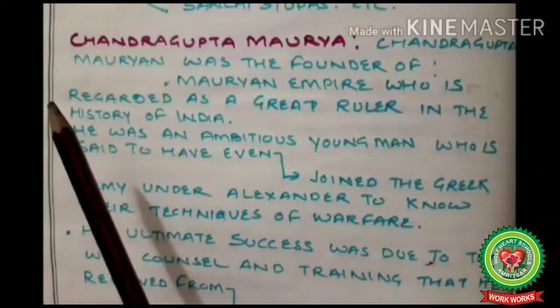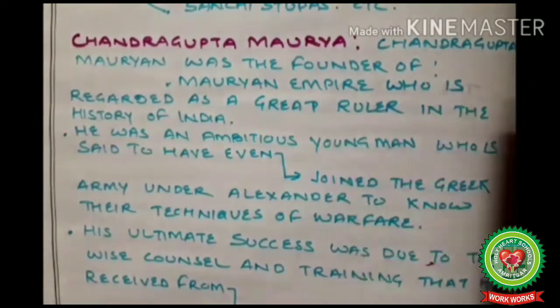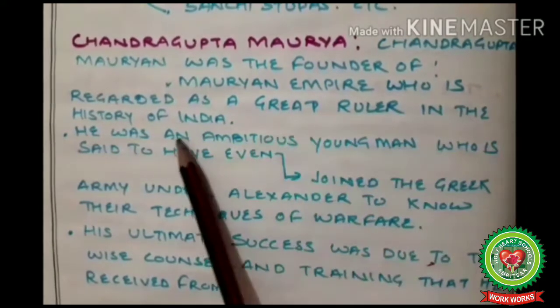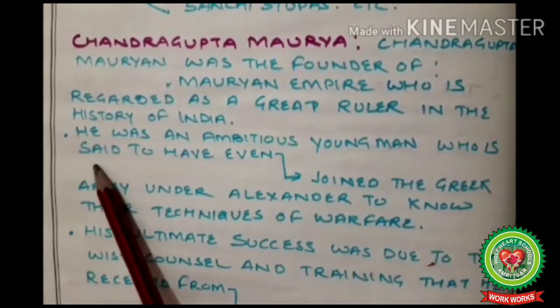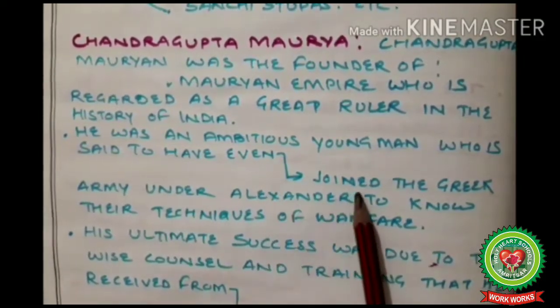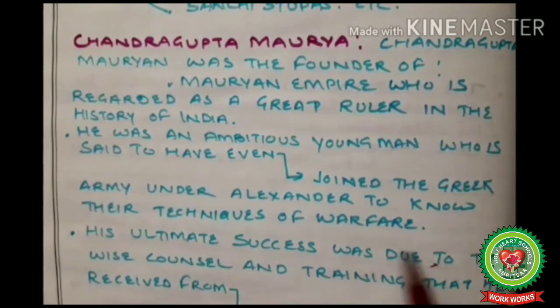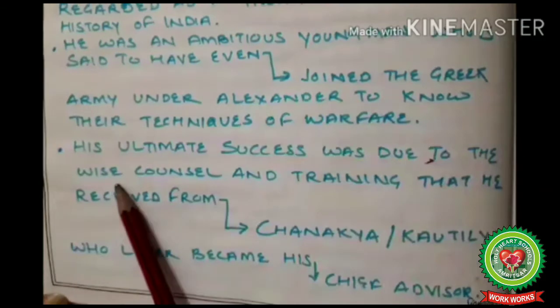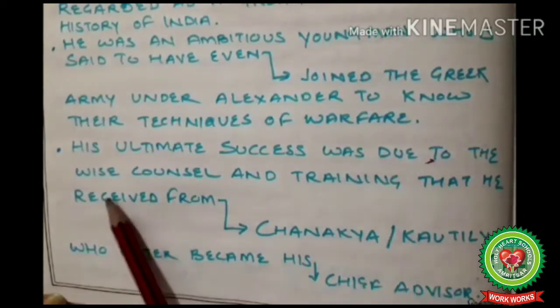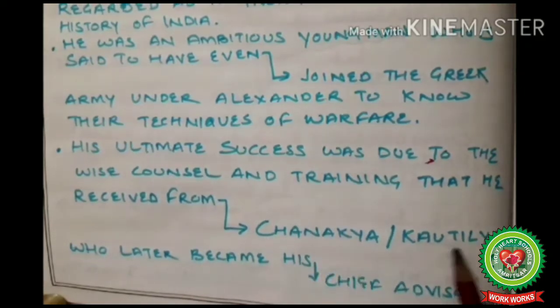Now we will discuss Chandragupta Maurya. Chandragupta Maurya was the founder of the Mauryan Empire, who is regarded as a great ruler in the history of India. He was an ambitious young man who is said to have even joined the Greek army under Alexander to know their techniques of warfare. His ultimate success was due to the wise counsel and the training that he received from Chanakya, Kautilya or Vishnugupta, who later became the chief advisor of Chandragupta Maurya.